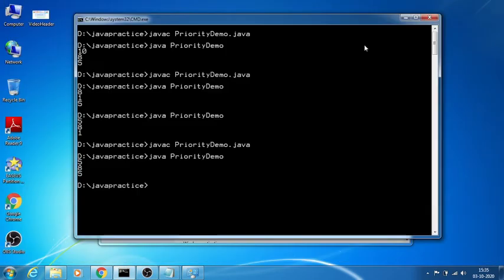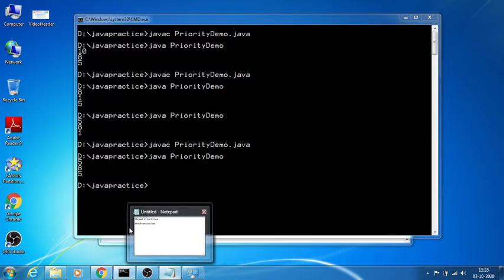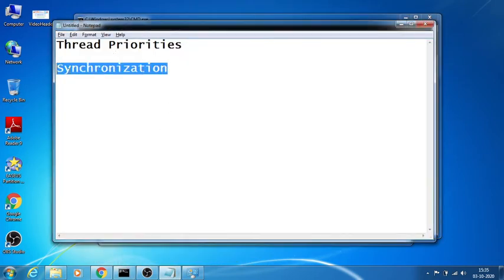Okay. Now we'll work on another example to understand something called synchronization. Synchronization is a concept in threads which explains how a scheduler will work when multiple threads run on the same resource or same application. So how do we overcome this situation?